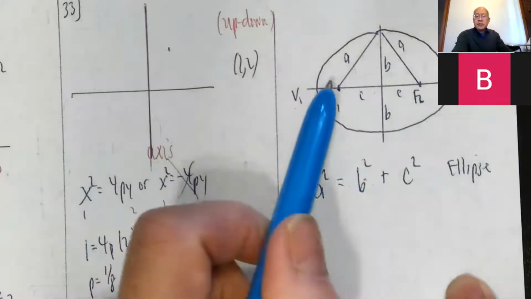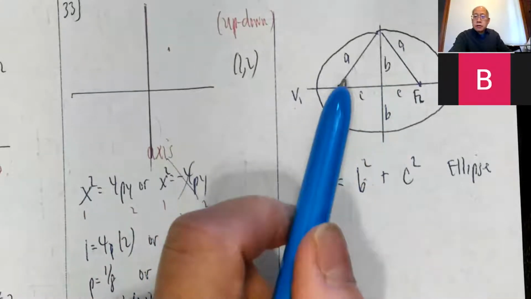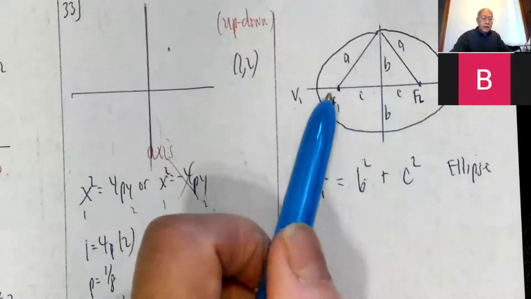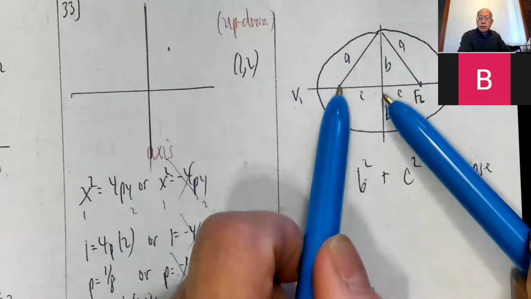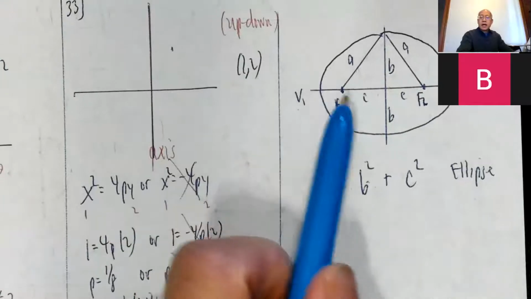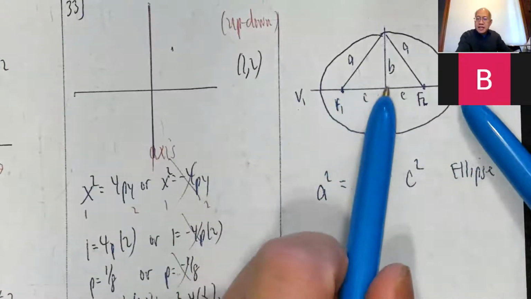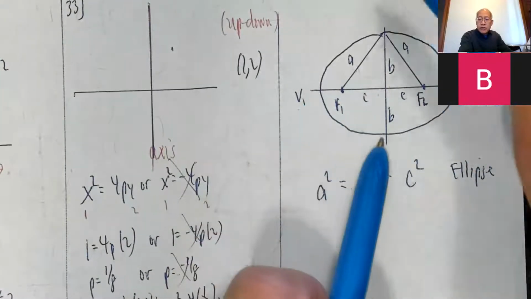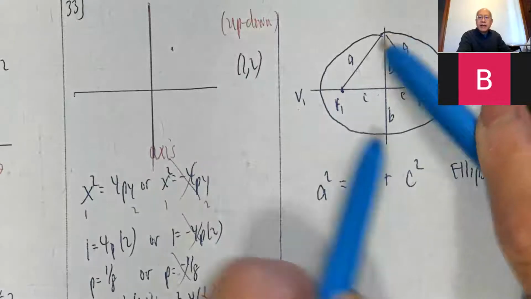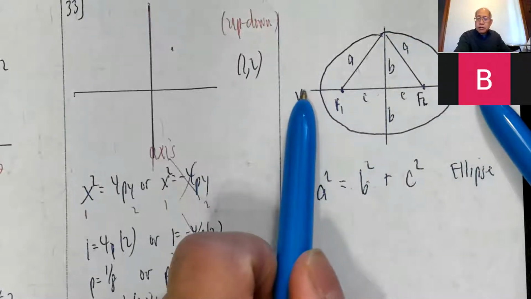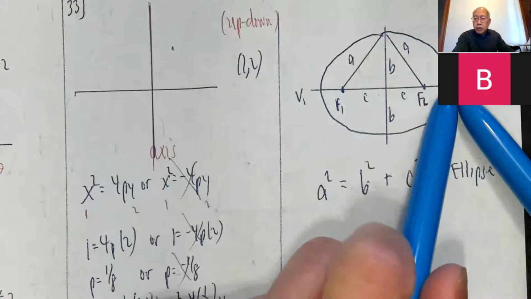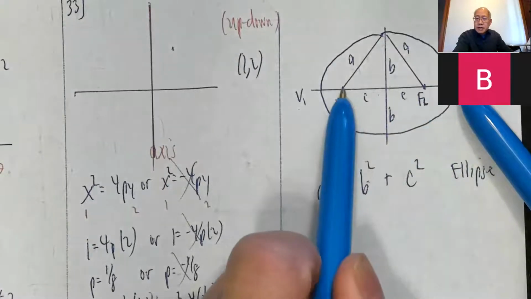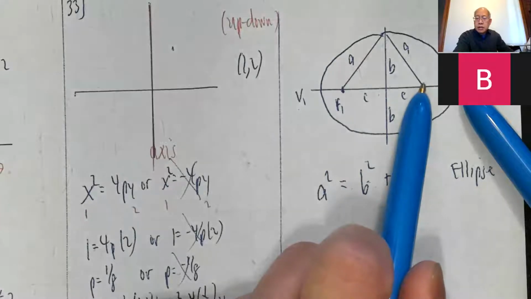In this particular picture, it looks like the common distance is 2A. If this is A, this is A, it's 2A. And among other things, that means this distance from here to here, we know this is 2B, minor axis. This, believe it or not, is also 2A. Let's take this point over here. Since this is a point on the ellipse, this distance plus this distance has to be 2A.